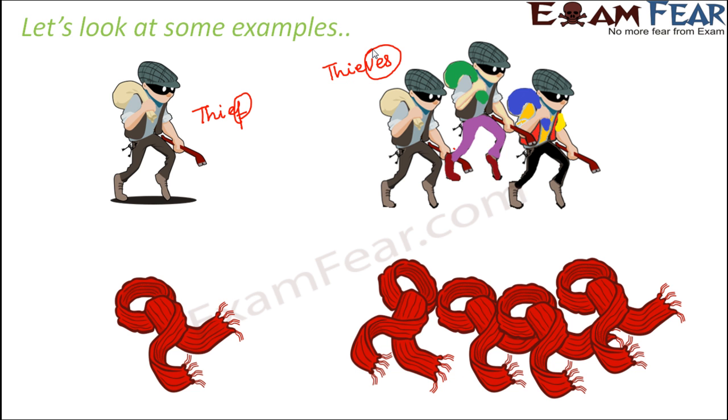Now let us take one more example. So here we see a scarf. A single scarf is scarf, but when you have many of them, it becomes scarves. So here again you see it's quite simple. We just added S at the end, right? Now, till now we were thinking that singular plural is a very simple thing. All we need to do is just add S at the end of the singular number and you get the plural form. But that is not the case. That's what we understood with these 4 examples. Sometimes we add VES, sometimes we add IES, sometimes we add simply S.